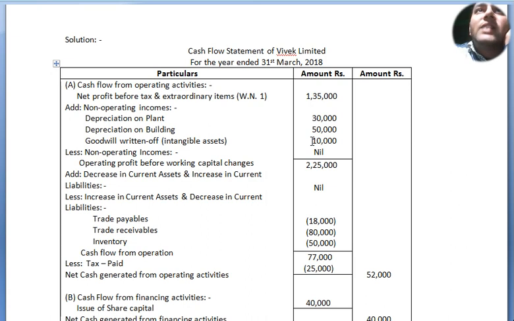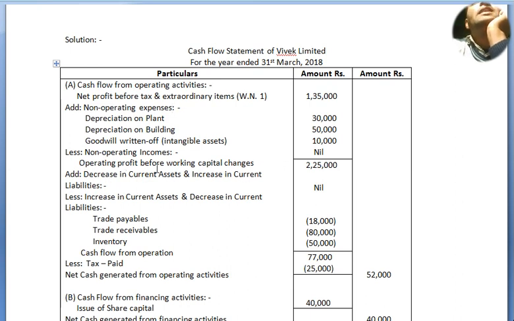So it is a kind of non-operating expense only. So 10,000. Add non-operating expenses, less non-operating incomes is nil. Now less non-operating incomes is nil.